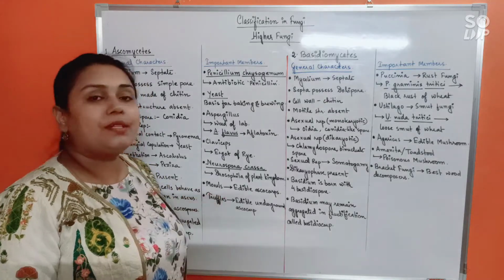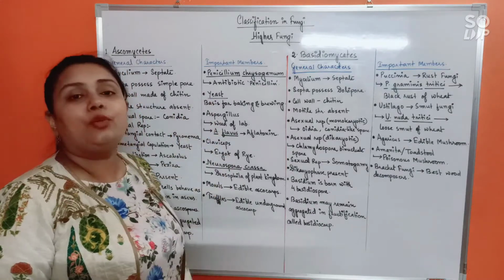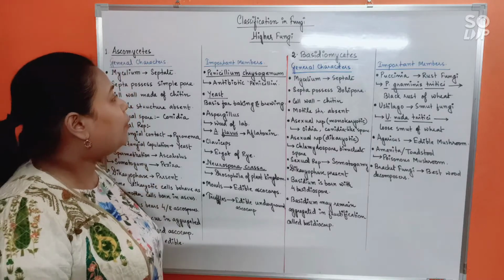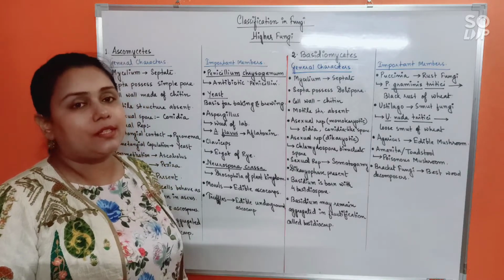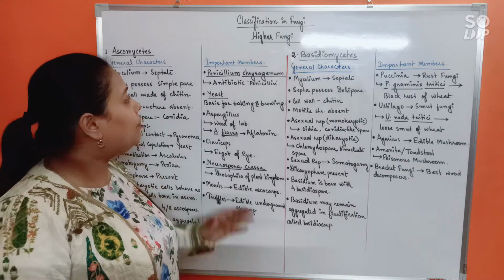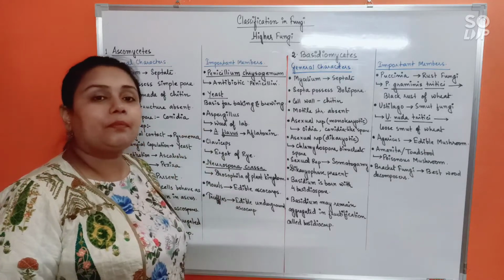Important members are Penicillium chrysogenum, which is of course well known for producing the first antibiotic, penicillin. Do you remember one thing? The first antibiotic was extracted from Penicillium notatum, but nowadays it is extracted from Penicillium chrysogenum. Next, yeast.